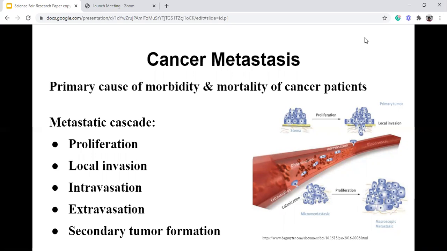Any failure to complete one single step of the metastatic cascade would lead to arrest of the entire process. This therefore raises hope for finding drugs that prevent the metastatic cascade by targeting and isolating specific features of the metastatic cells.